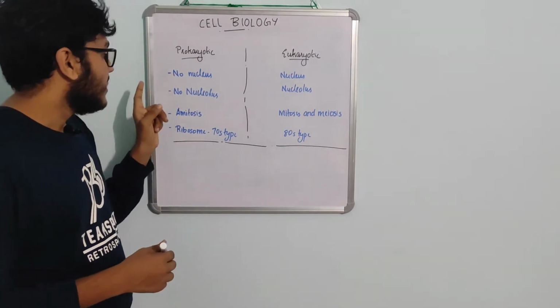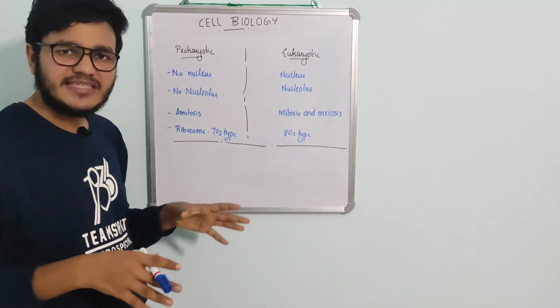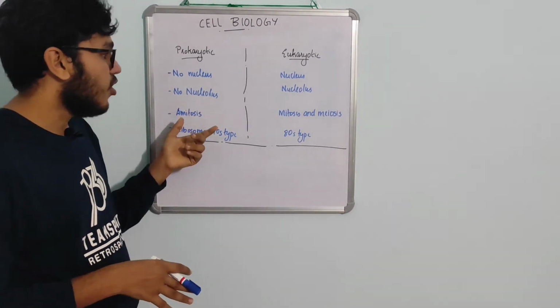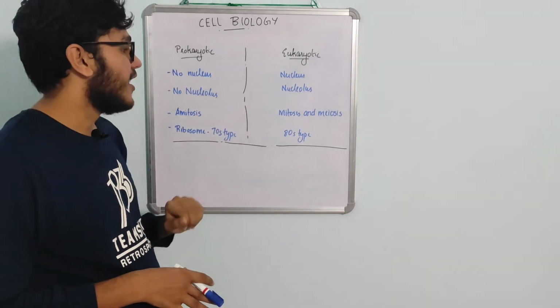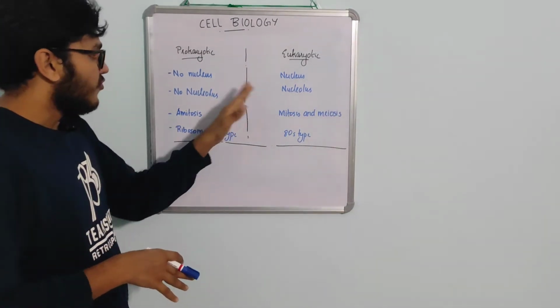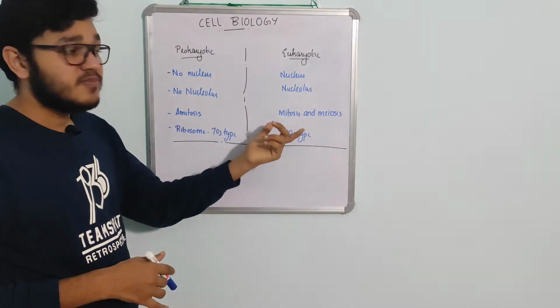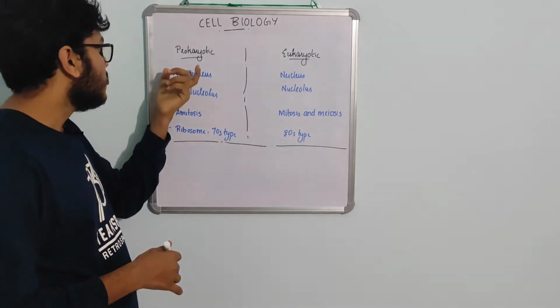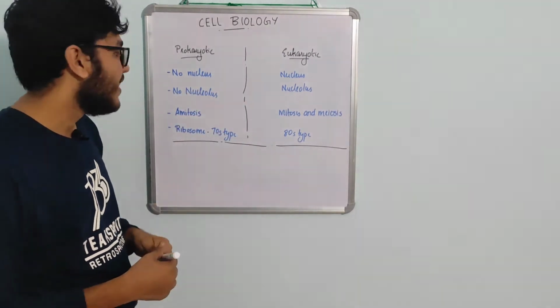The second point is that nucleolus is not seen in prokaryotic cells, because nucleolus is a darkly stained region in the nucleus, which is not seen in prokaryotic. But in the case of eukaryotic, a darkly stained region is present in the eukaryotic nucleus. So to remember this, the point is that in the cell in which nucleus is present, nucleolus is also present, but where the nucleus structure is not present, there nucleolus is absent. That's how you can memorize it.